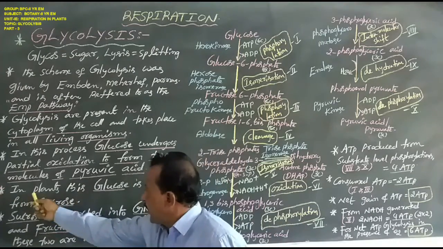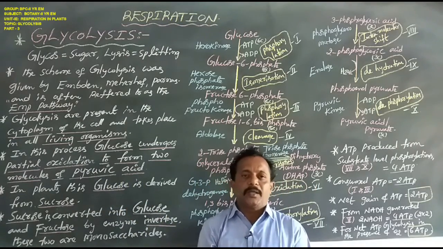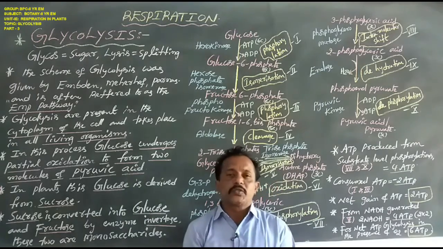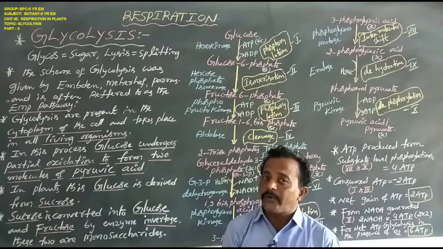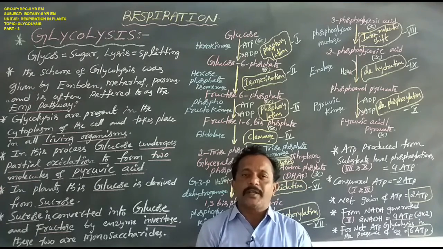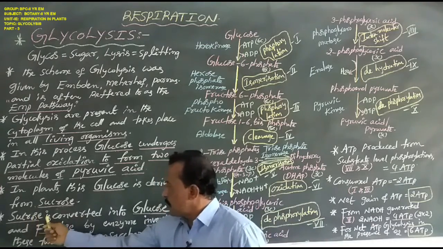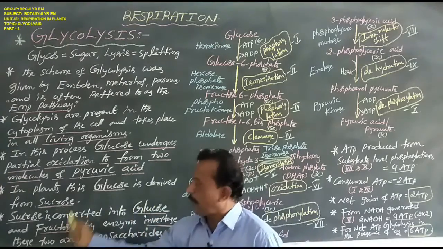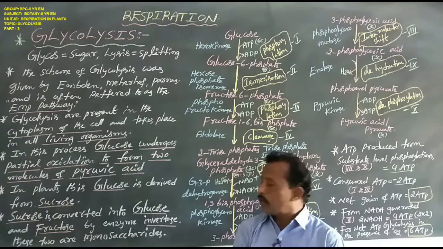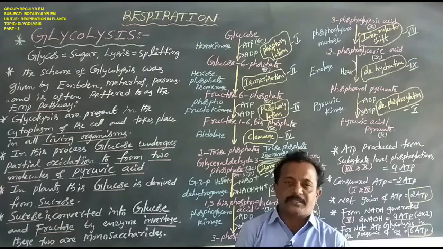In plants, this glucose is derived from sucrose. In all higher plants, sucrose is the end product of photosynthesis and is stored as a type of carbohydrate. Sucrose is converted into glucose and fructose with the help of the enzyme invertase.